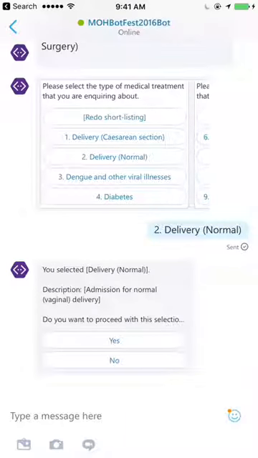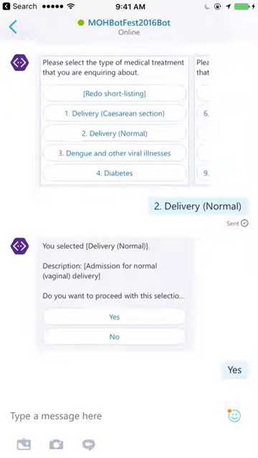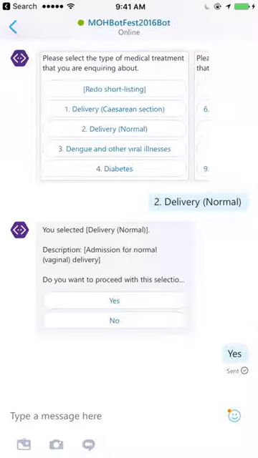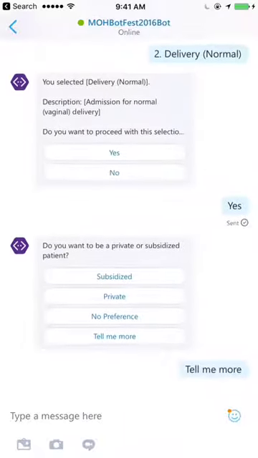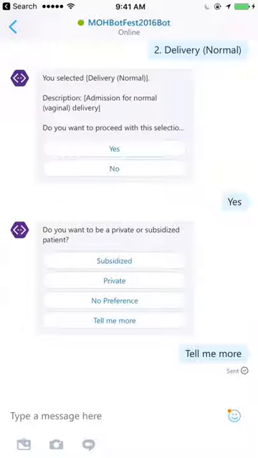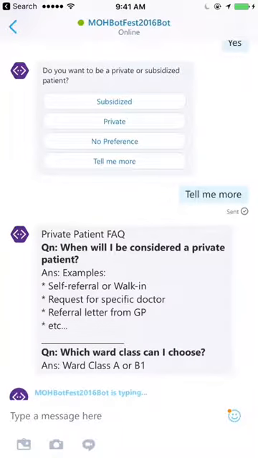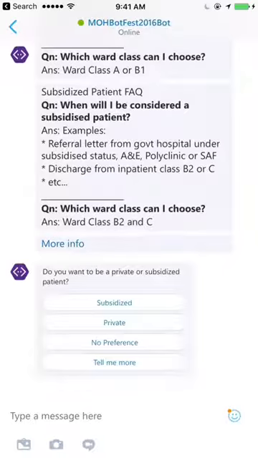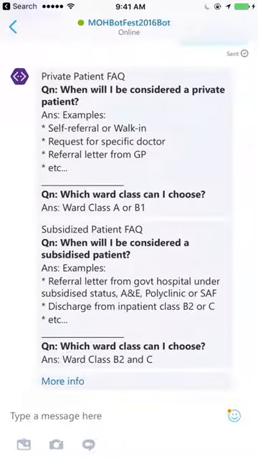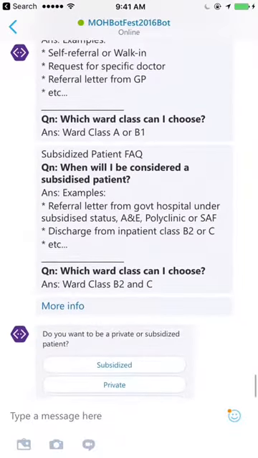Then Auntie Bill asks us to confirm our selection. We say yes. Okay, next, Auntie Bill asks us if we want to proceed as a private or a subsidized patient. We can ask her to tell us more about the differences. Okay, she gave us a quick and short FAQ on private patient and subsidized patient.